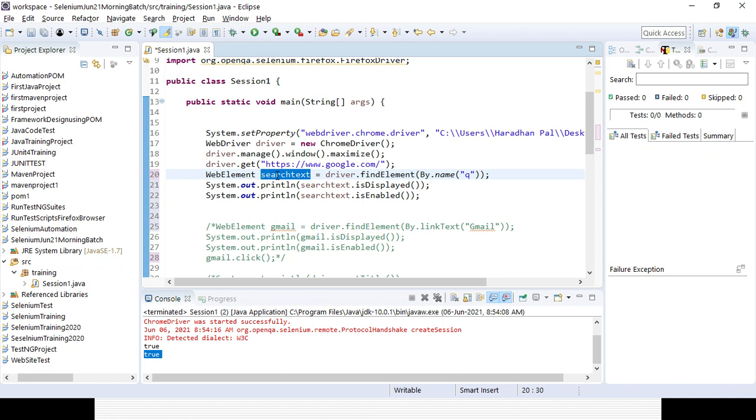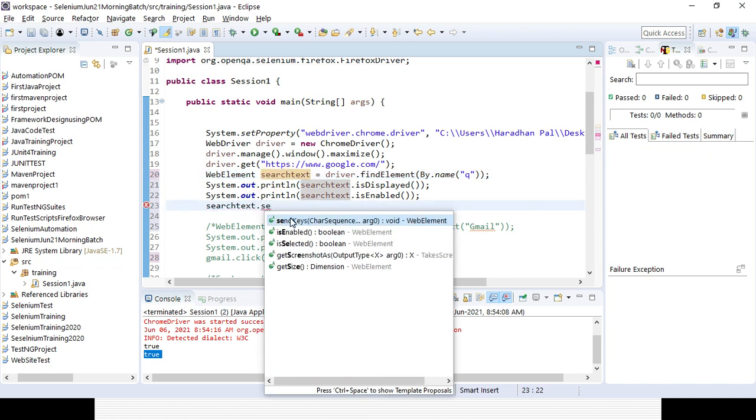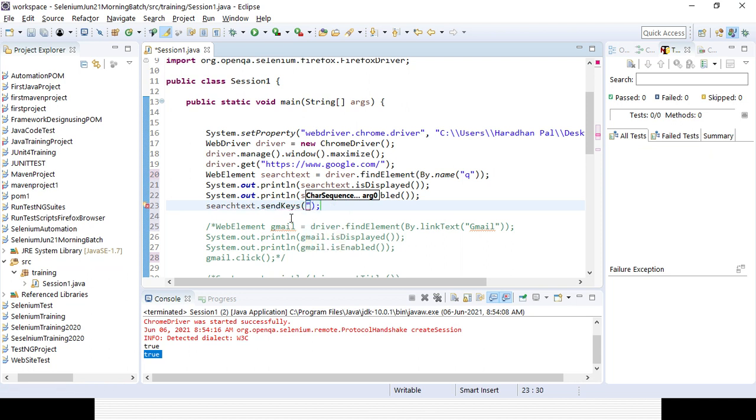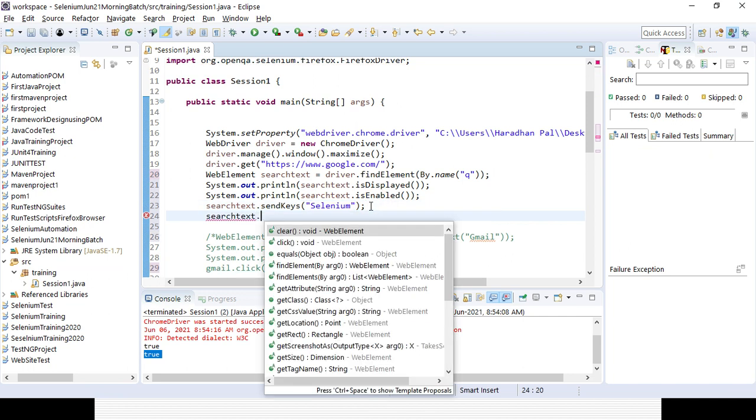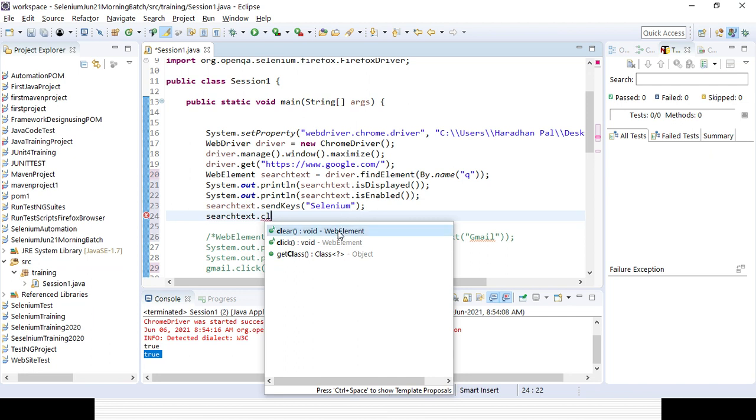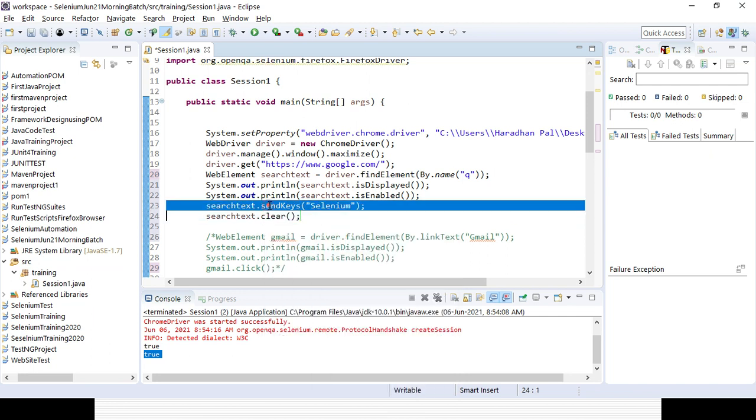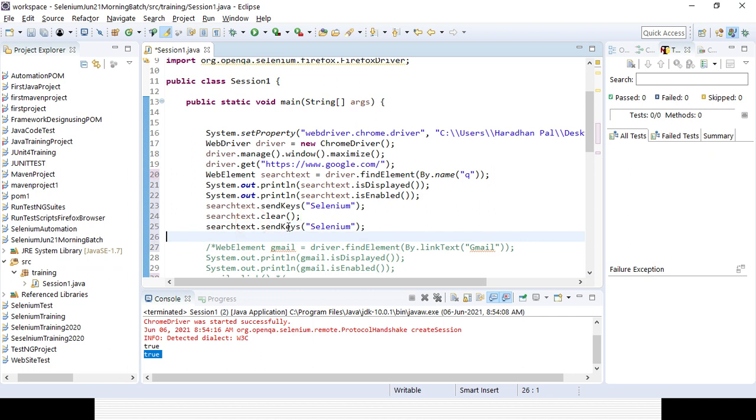Then I can enter some value here. searchText.sendKeys, suppose I want to enter Selenium. After that I want to clear the value, so searchText.clear, and the value will be cleared. Again I can enter some other value. Instead of Selenium it will be Selenium automation.